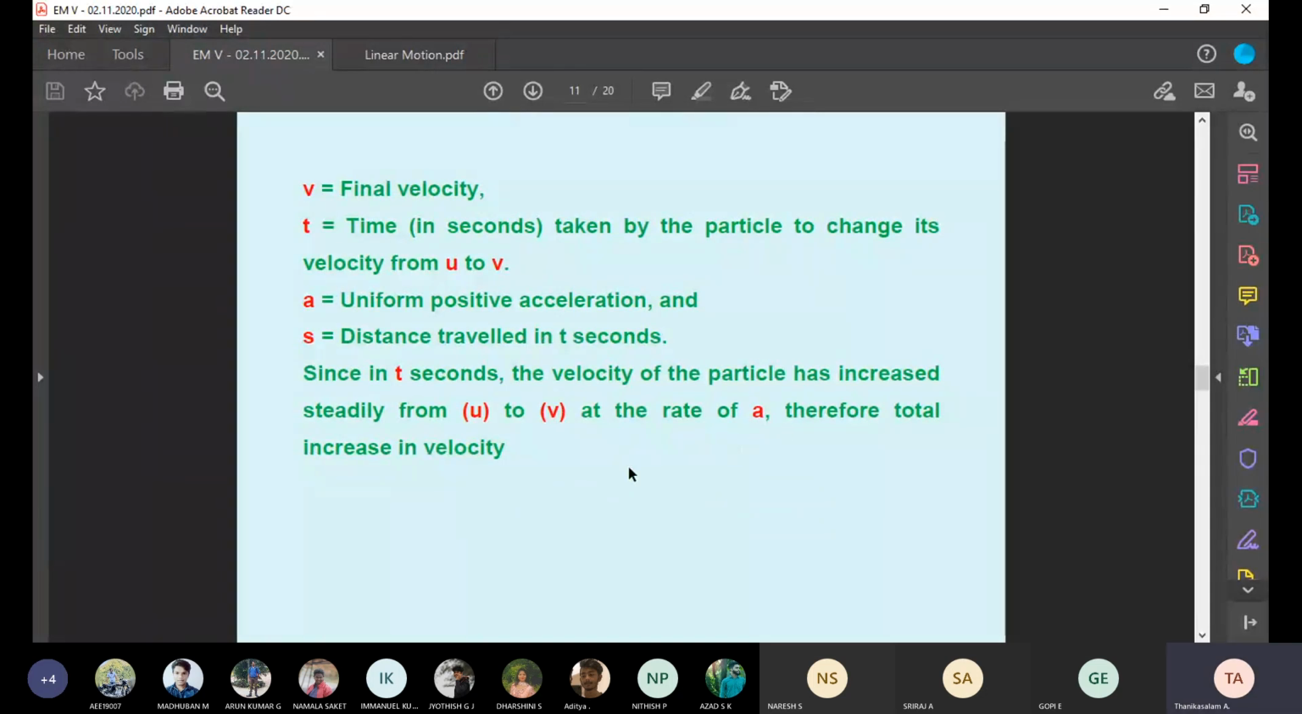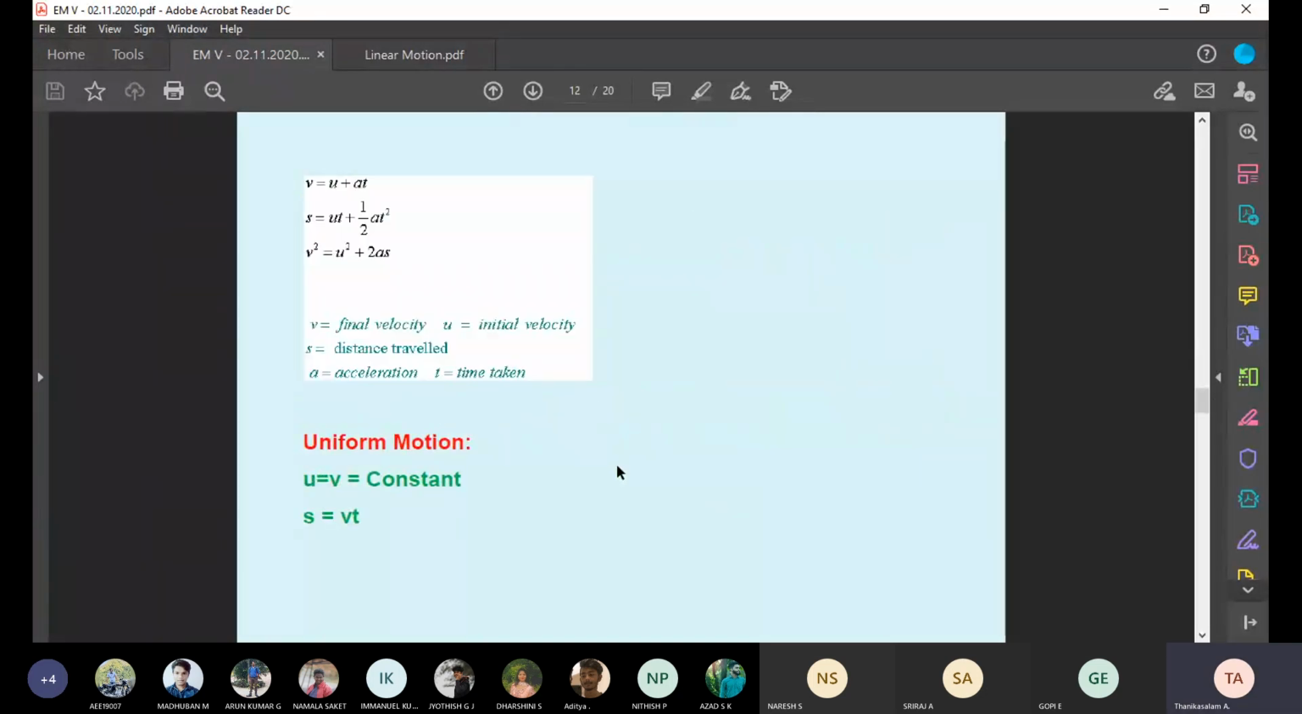Okay. Therefore, we have equations for uniformly accelerated motion. V equal to U plus AT. V means final velocity, U means initial velocity, plus A, acceleration, T, time in seconds. This is the first equation. These three equations are called the uniformly accelerated motion equations. Then S equal to ut plus half at squared. Then v squared equal to u squared plus 2as.